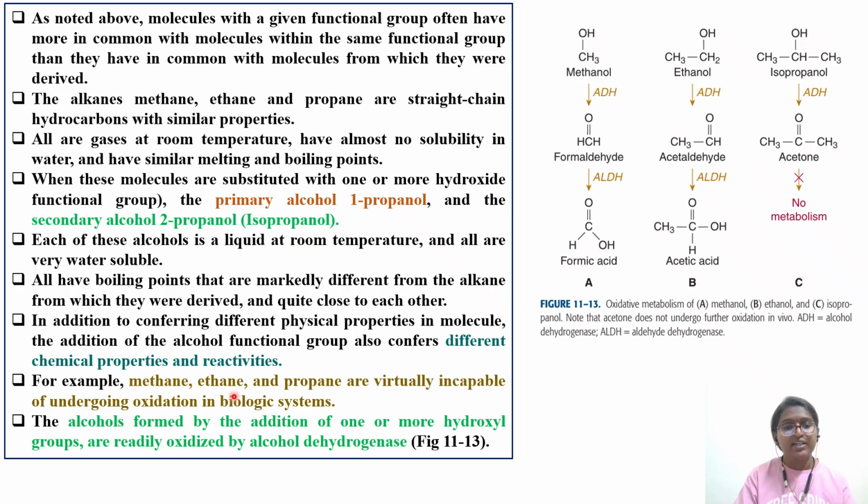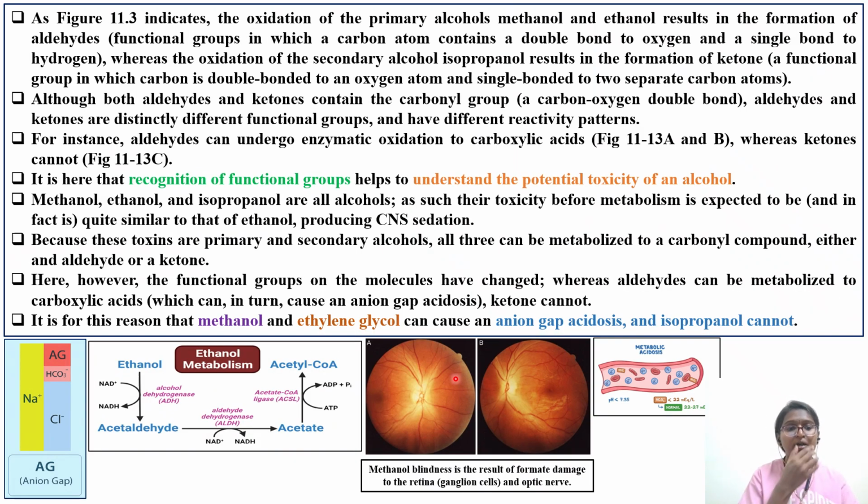For example, methane, ethane, and propane are virtually incapable of undergoing oxidation in a biological system. Even if you are exposed to methane, ethane, or propane, your biological system will not react to these straight chain alkanes. But alcohol formed by the addition of one or more hydroxyl groups will readily oxidize by alcohol dehydrogenase, because to metabolize methane, ethane and propane, we don't have these enzymes. These enzymes will not act upon straight chain alkanes.